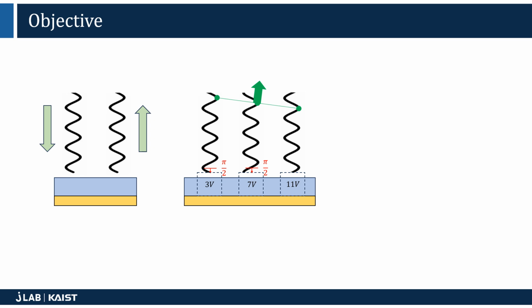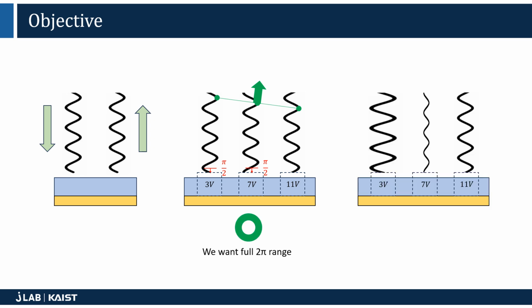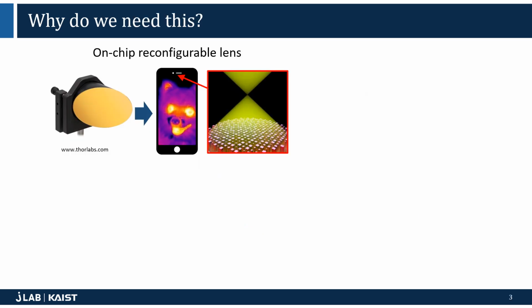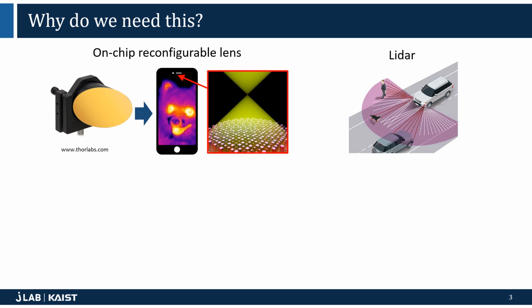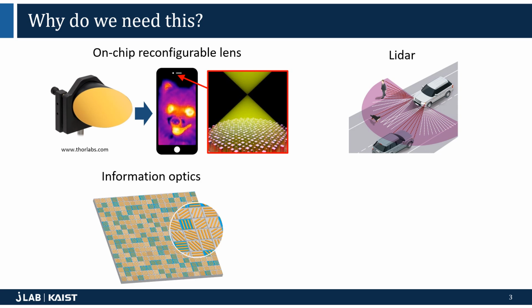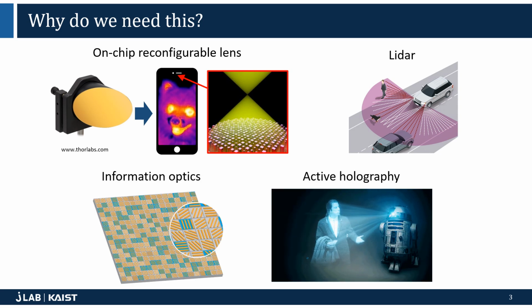We want to be able to dynamically change the phase with a full 2-pi phase range, and we don't want to have a non-uniform distribution of the amplitudes of these waves. Why do we need this functionality? Well, there's various applications for such a piece of technology, including on-chip reconfigurable lenses, LiDAR, information optics, and active holography, to name just a few.